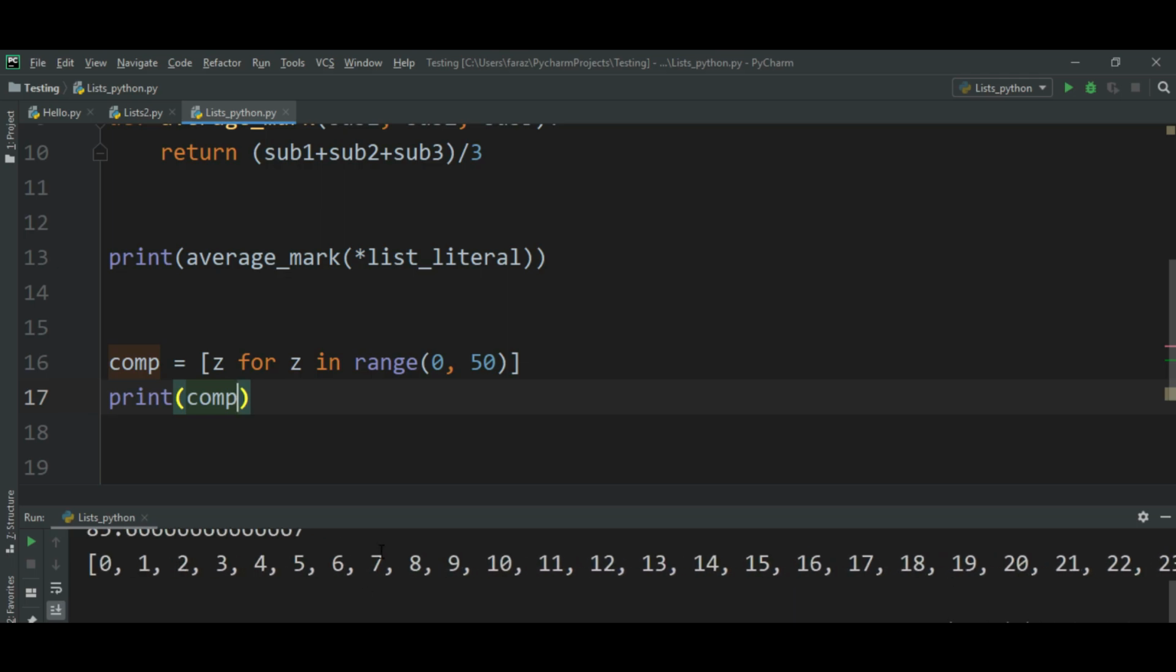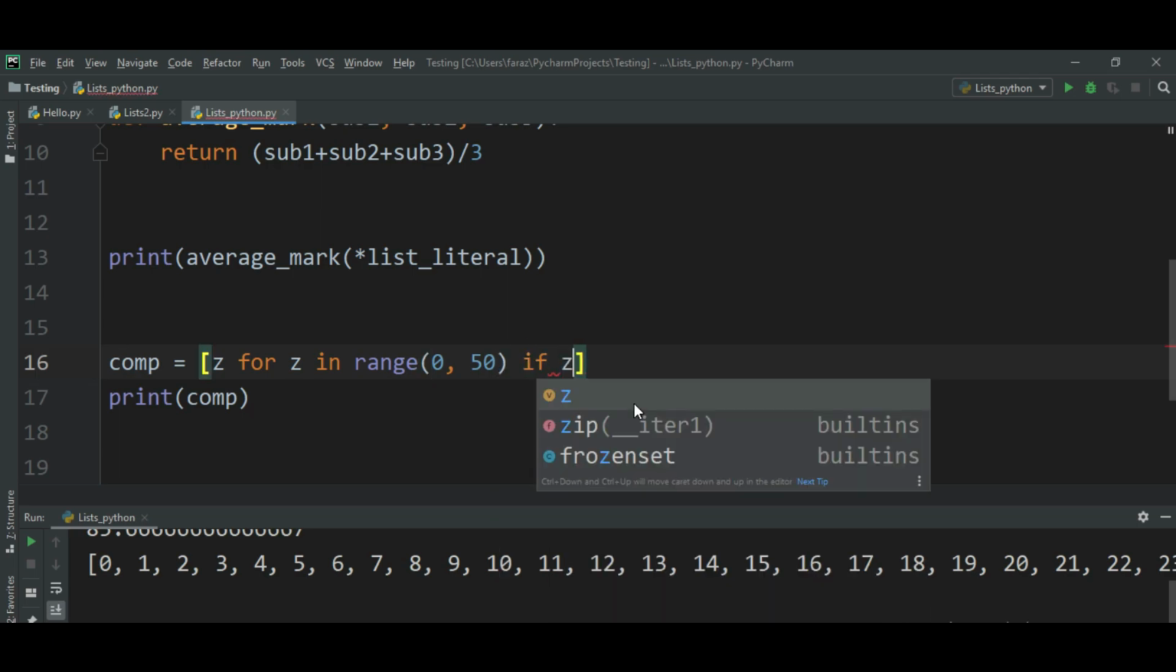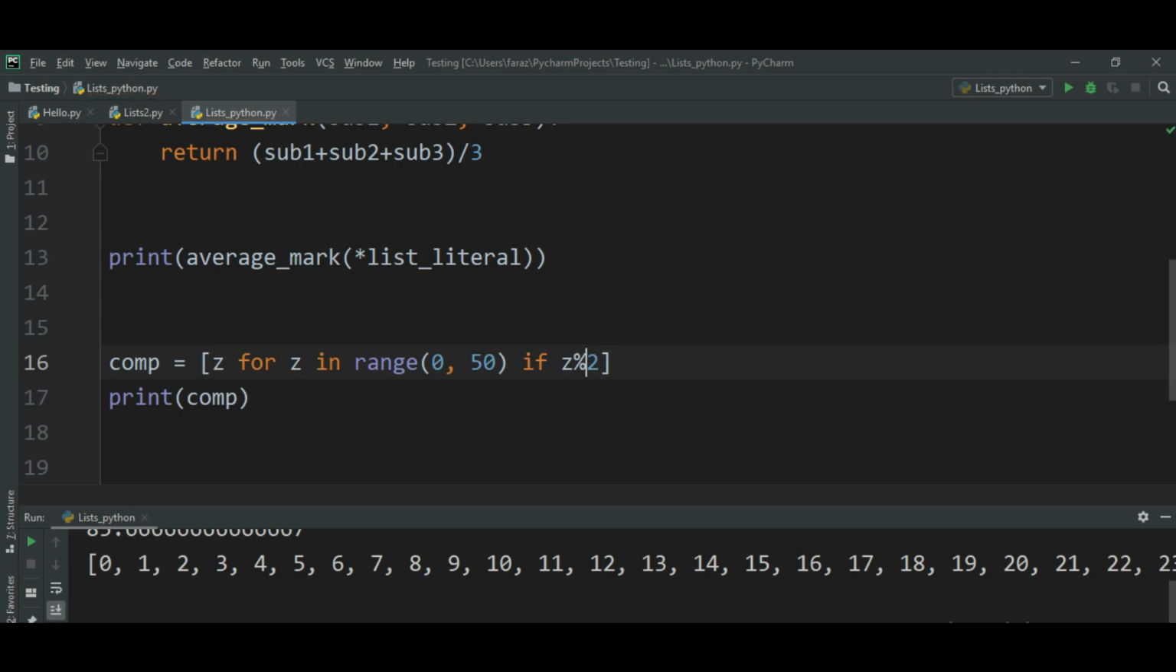But if I want just even numbers, I can write a condition here, an if condition. You know what even numbers are: modulus by 2 gives us the answer as 0, right? So if they satisfy this, then only our function is going to work. It will take a value 0, mod it by 2. If it is 0, yes, it will put that number in the list.